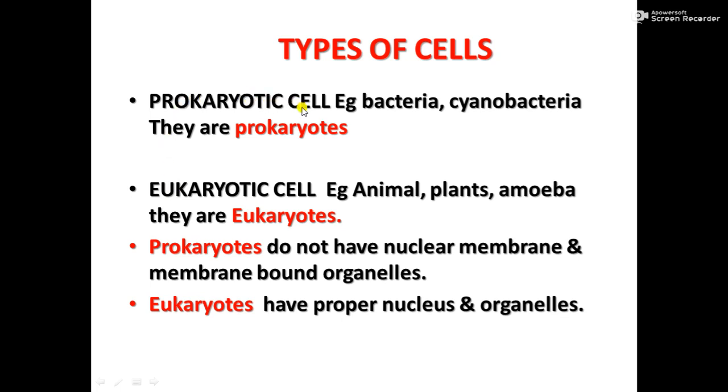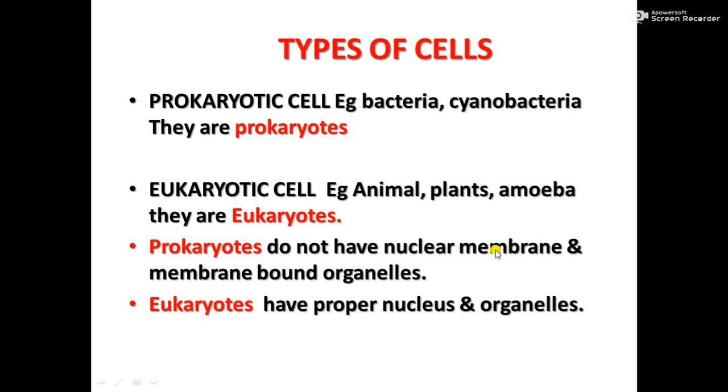Prokaryotes have a prokaryotic cell. For example, bacteria, cyanobacteria, etc. They are prokaryotes. In the chapter on classification we have learned that Monerans are prokaryotes. All prokaryotes are classified into kingdom Monera. Then the eukaryotic cell: animals, plants, amoeba, all the rest except Monerans have a eukaryotic cell, and they are called eukaryotes. Now what is the difference?